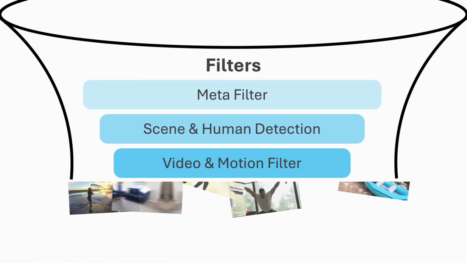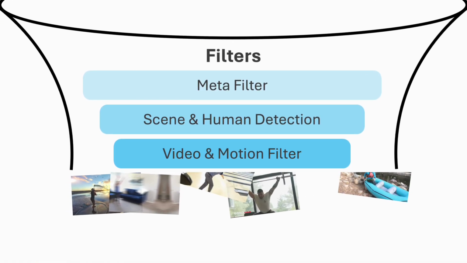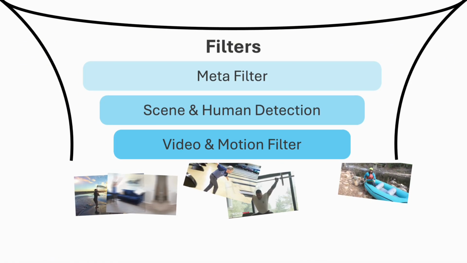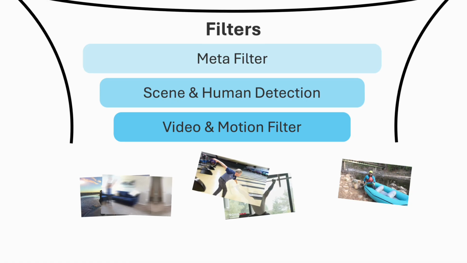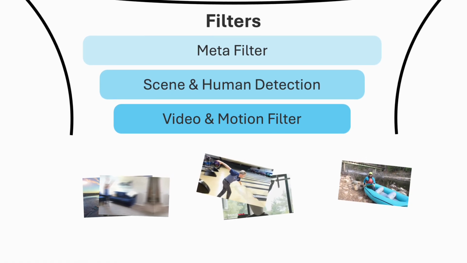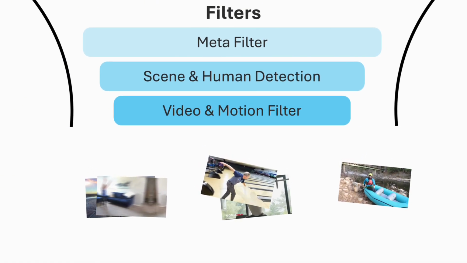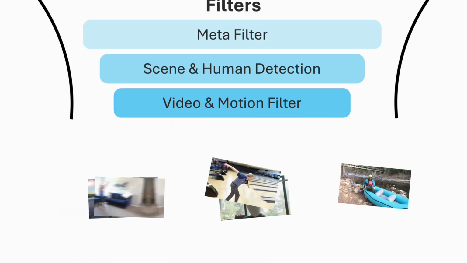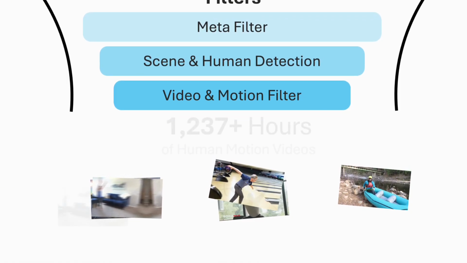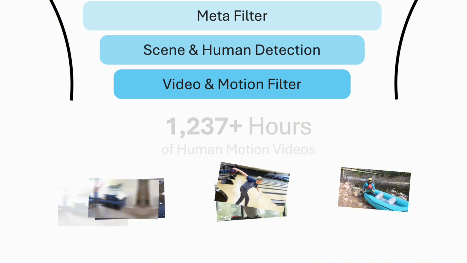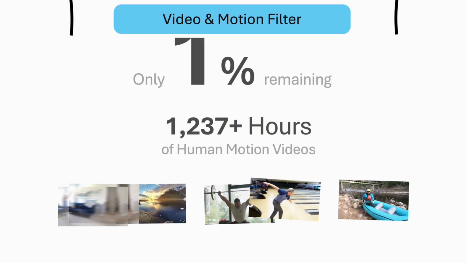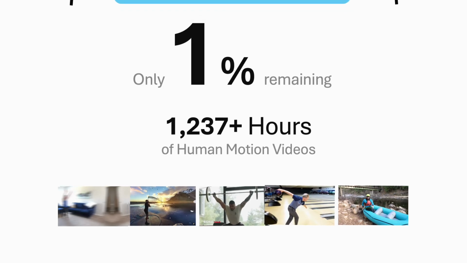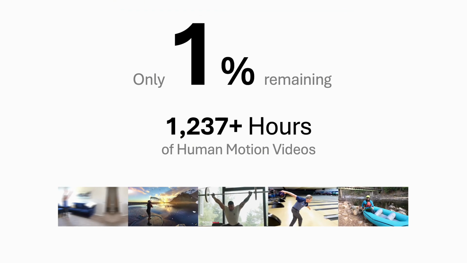Third, the video and motion filter removes poor reconstructions and low-activity clips using adaptive motion quality signals such as dynamic score. The funnel is intentionally aggressive. From about 125,000 hours of raw footage, metadata filtering keeps about 66,000 hours. Scene and human detection reduces this to about 3.8 thousand hours. After video and motion filtering, only 1,237 hours remain. That is roughly the top 1% of high-fidelity human motion.